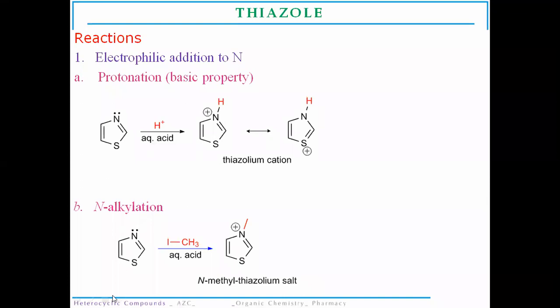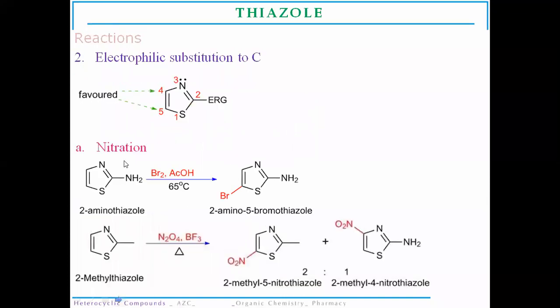Now the next reactions of thiazole are substitutions at carbon atoms. In the case of oxazole, the substitution happens at the 5th position, but in the thiazole ring, the favorable positions for substitution are the 4th and 5th positions, like the pyrazole molecule.